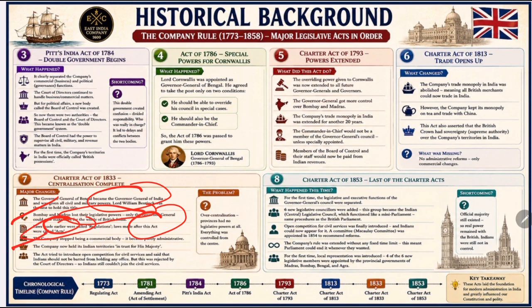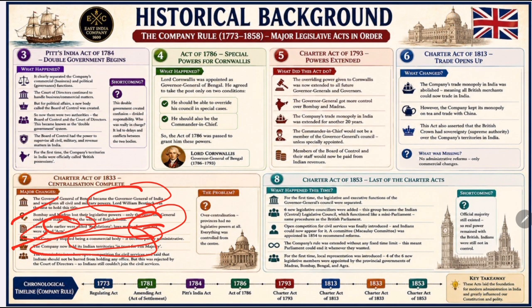And the next point was that the company stopped being a trading company. This was a historic change. The East India Company completely stopped its commercial activities. No more trade, no more business, and it became purely an administrative and governing organization.